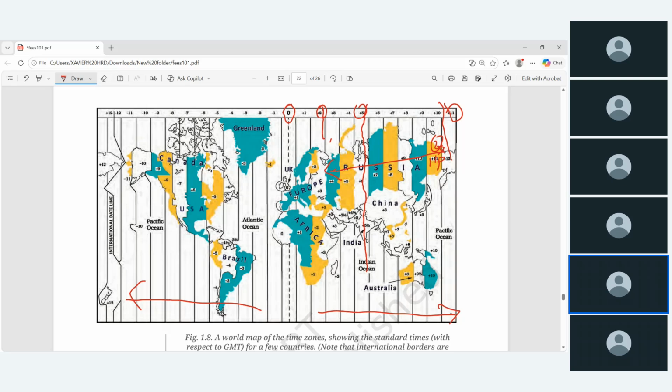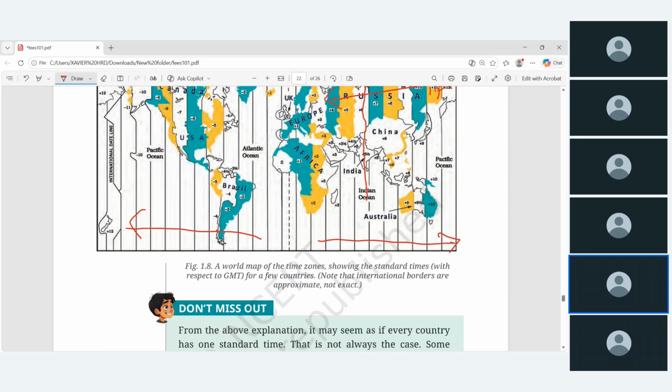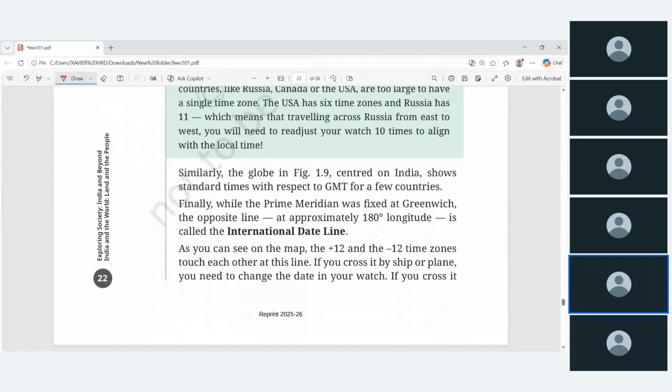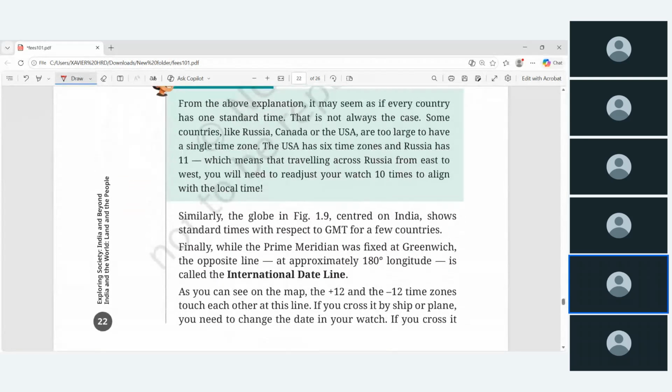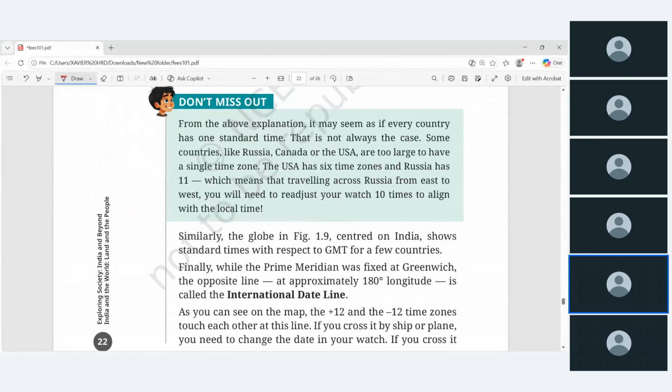Okay, this concept once again we will clearly study. Let us see here. For example, from the above expression, it may seem as if every country has one standard time. That is not always the case. Some countries like Russia, Canada, or US, they are too large to have a single time zone.